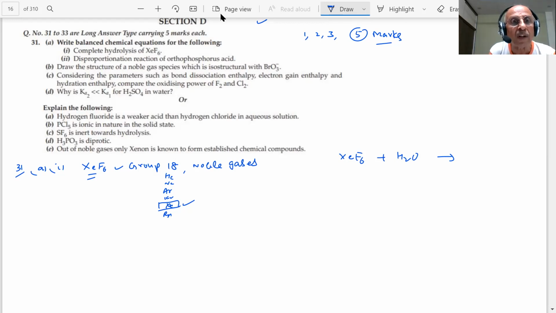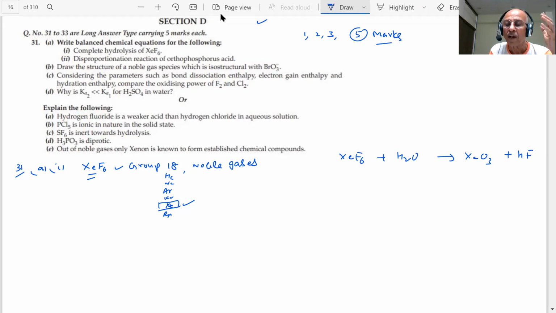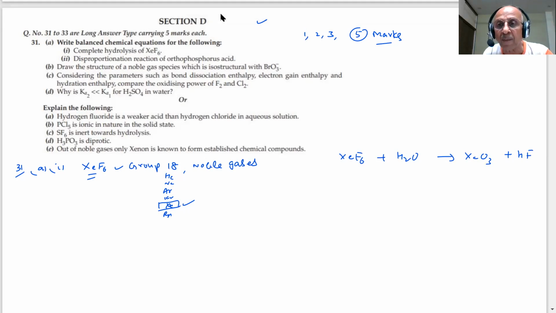So here he has not mentioned anything. He says complete hydrolysis of this. When I am talking of complete hydrolysis, there could be more than one possibility. But here, if I have XeF6, you will get an oxide and you will get HF. These are the products we are aware of when we discuss the noble gas elements and their fluorides. Here, the important point is how do we know that these compounds will be formed.